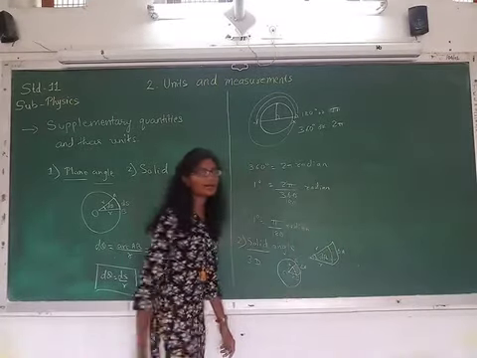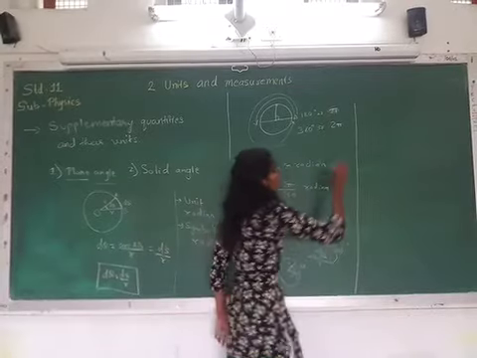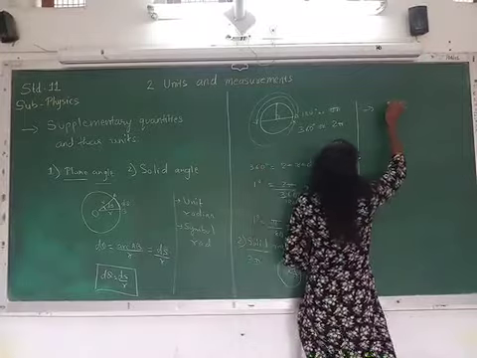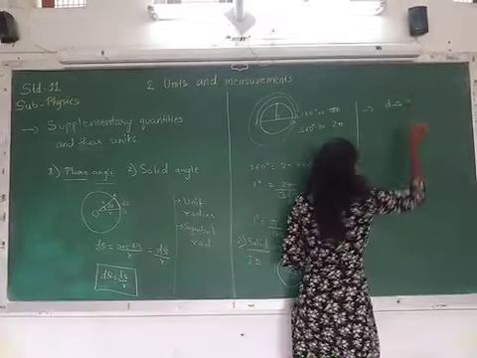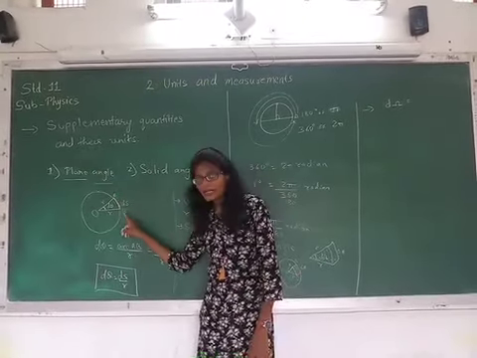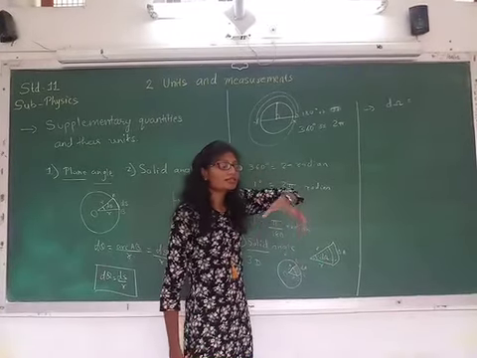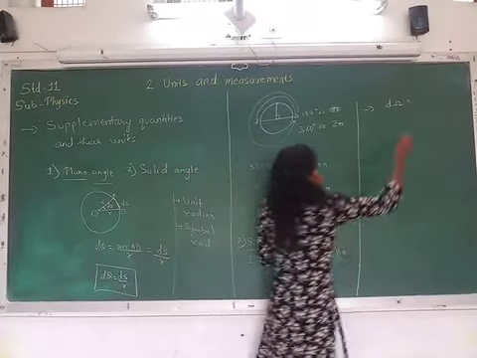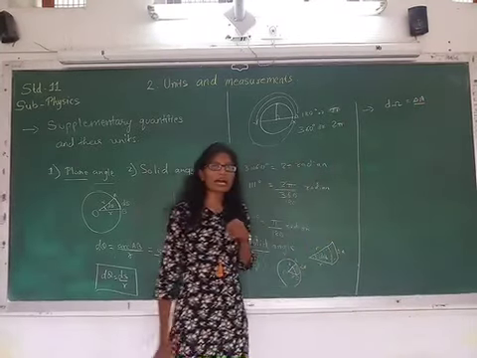This is R, that is the radius. Then the solid angle can be defined as: the angle d omega equals the area that we are cutting. Here, for the plane angle, we took the arc, and here we are taking the surface area that we are cutting from the sphere, and that surface area is delta A upon R square.